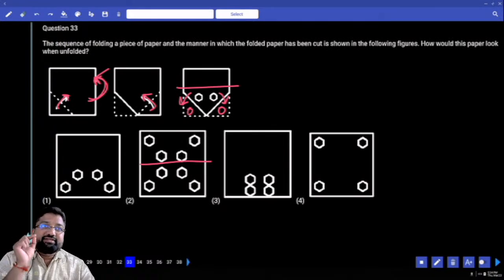Always, that is why I said, wherever there is arrow, go in the direction reverse of that arrows. Is this clear?